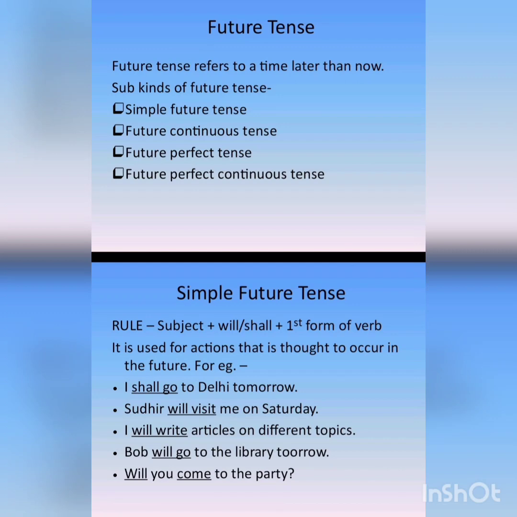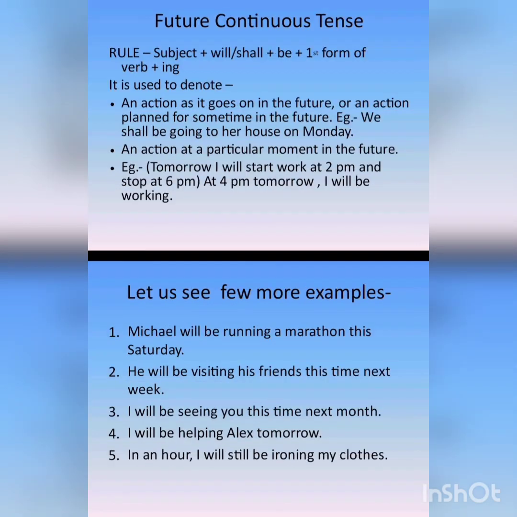Okay, so we will use will or shall and the first form of the verb, that is the base form of the verb. No ing form, no ed form, no past participle, no present participle, just will or shall plus the first form of the verb. The next is the future continuous tense. So what is the rule for future continuous tense?